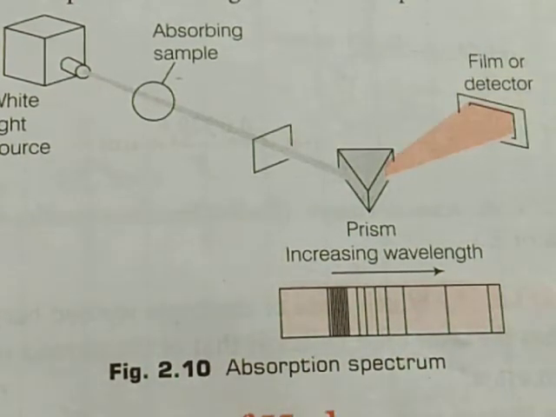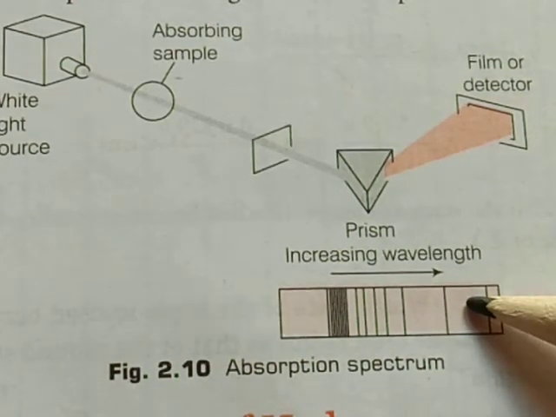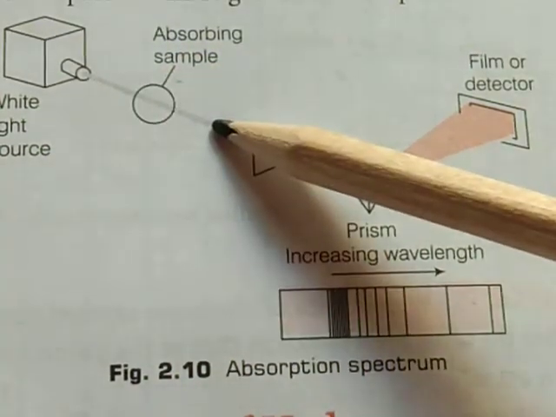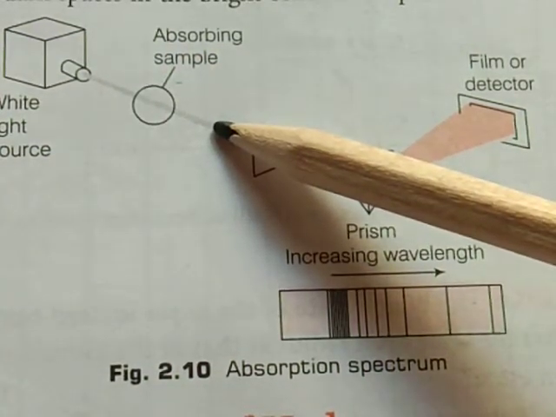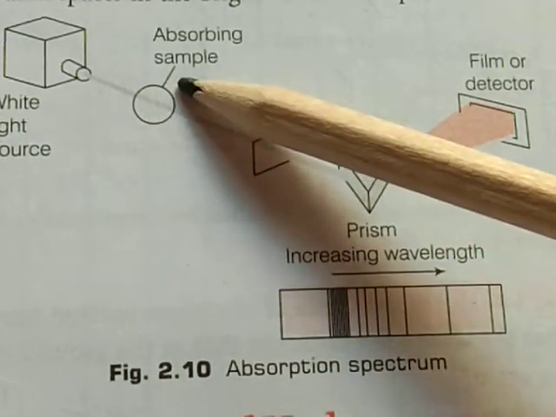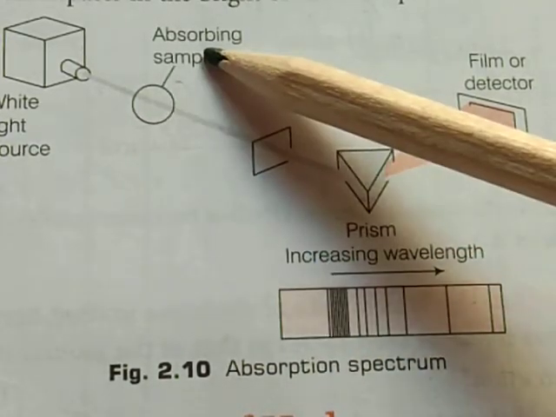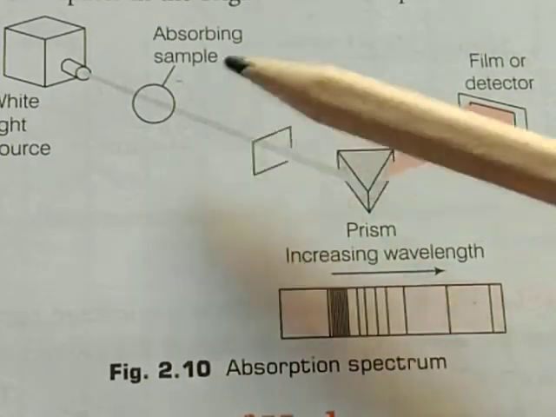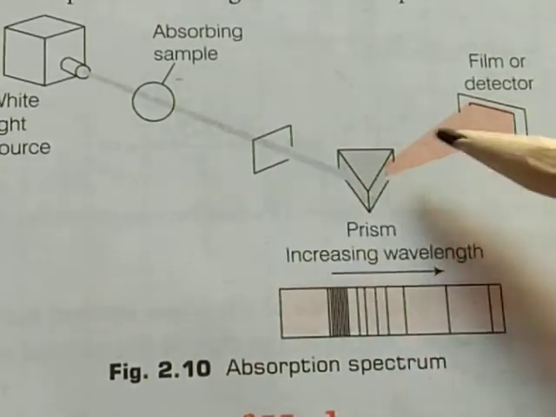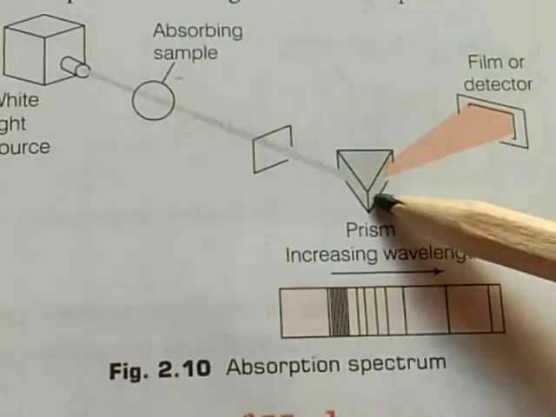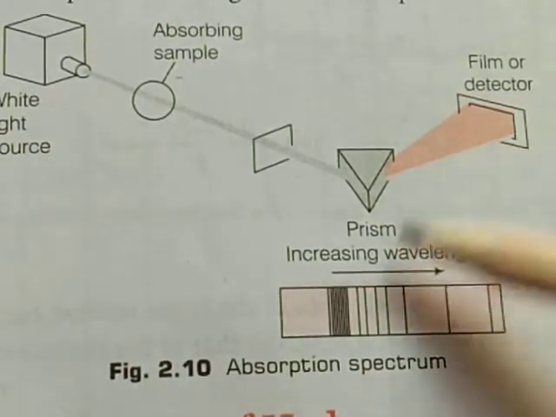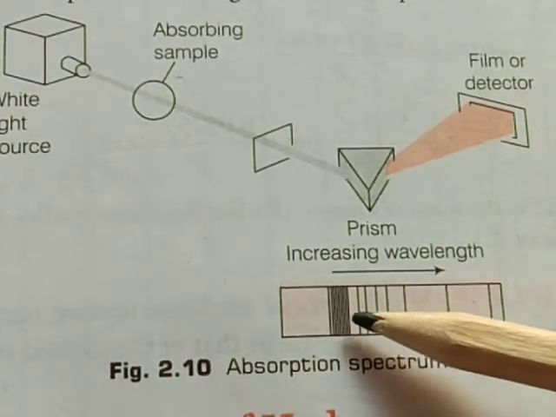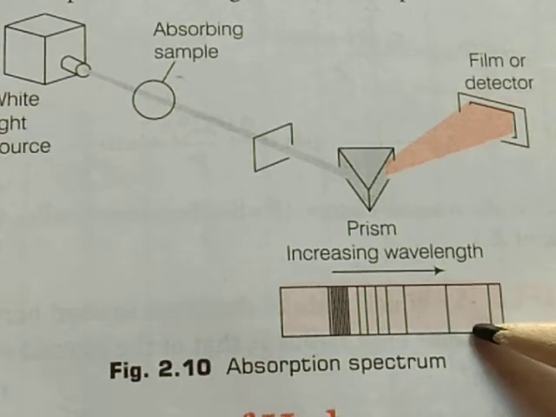To obtain the absorption spectrum, a continuous radiation is passed through a sample which absorbs radiation of certain wavelengths. The missing wavelengths correspond to the radiations absorbed by the matter and leave dark spaces in the bright continuous spectrum.